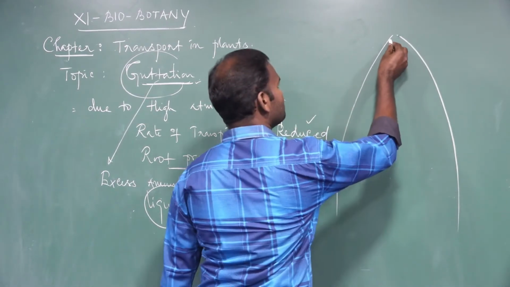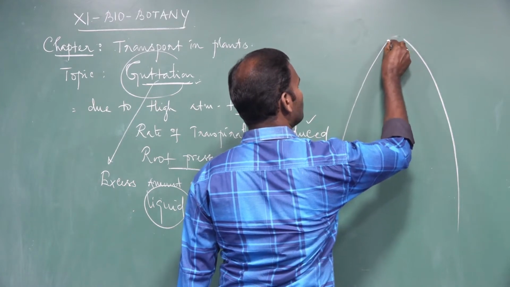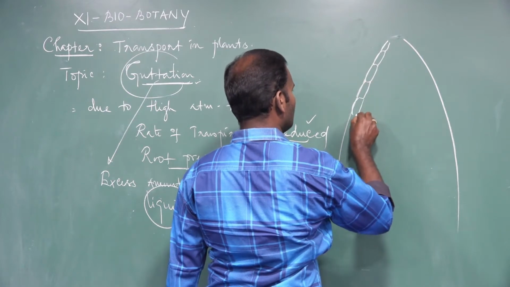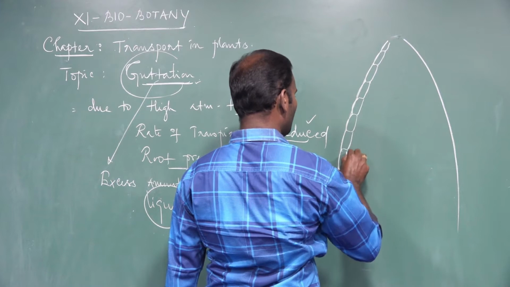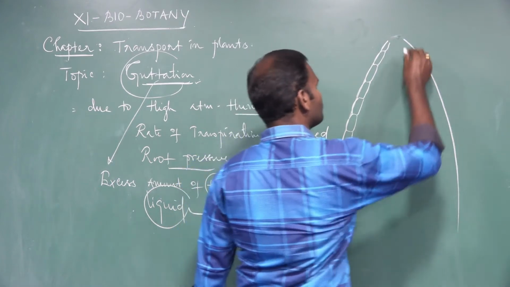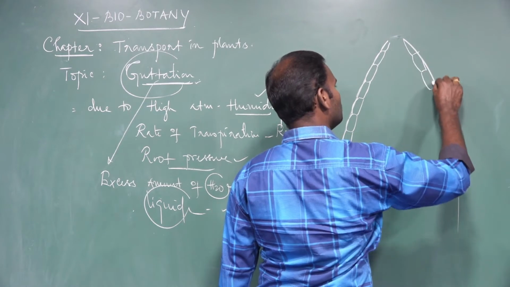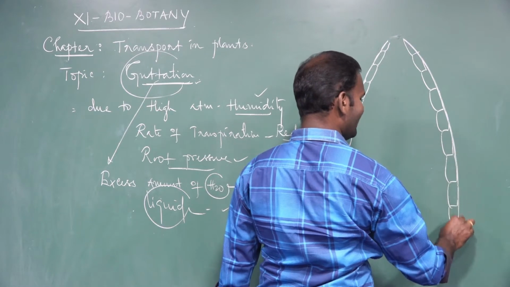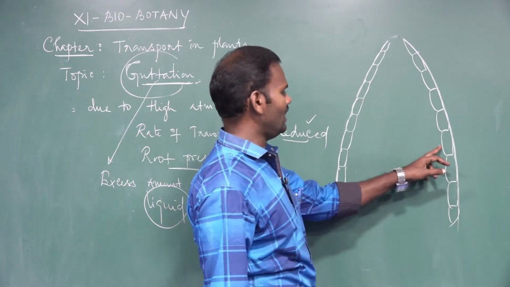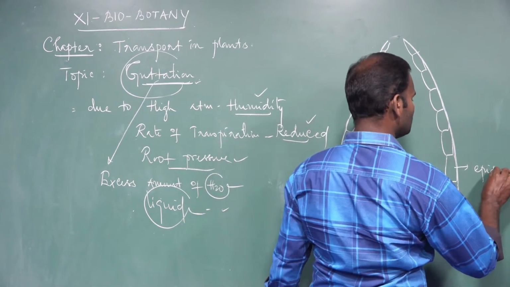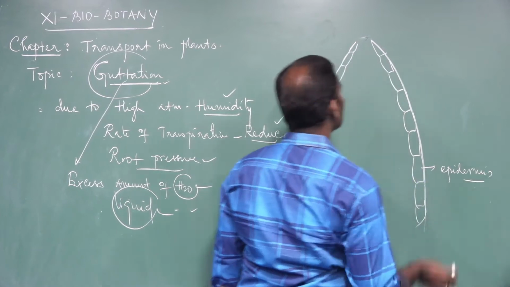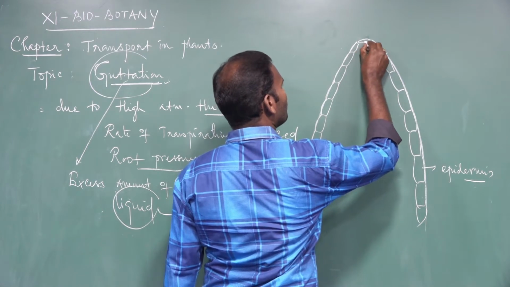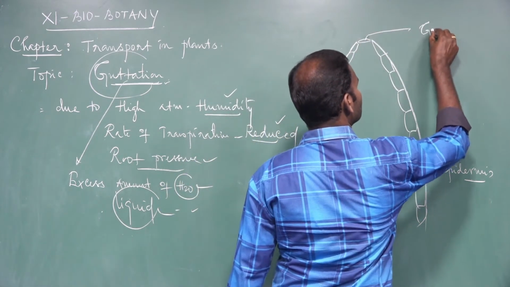It is a leaf structure. Both leaf surfaces are covered by barrel-shaped parenchymal cells. These are called epidermal cells. The epidermal cells are tightly packed without any intercellular spaces. The outermost layer of the leaf is called the epidermis. At the edge of the leaf, there is a minute opening. It is covered by guard cells.